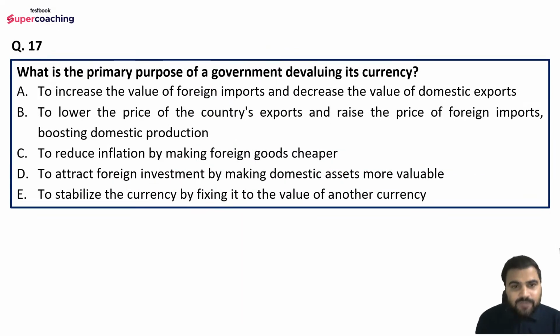Now, moving on to question number 17th. What is the primary purpose of a government devaluing its currency? Again, very, very important, guys. So try to understand the concept, then apply your logic. Options are to increase the value of foreign imports and decrease the value of domestic exports, to lower the price of the country's exports and raise the price of foreign imports, boosting domestic production, to reduce inflation by making foreign goods cheaper, to attract foreign investment by making domestic assets more valuable, to stabilize the currency by fixing it to the value of another currency.